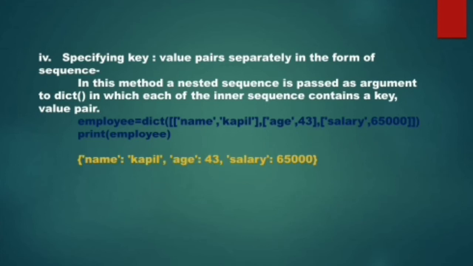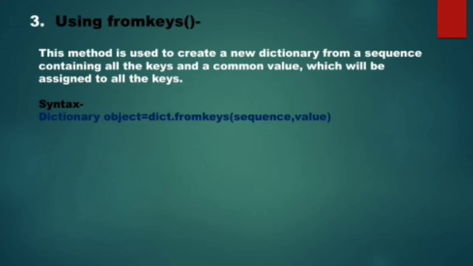So the first value of that nested sequence, it will take it as a key. The second value it will interpret as the value. So these are the various ways of creating the dictionary using the dict function.